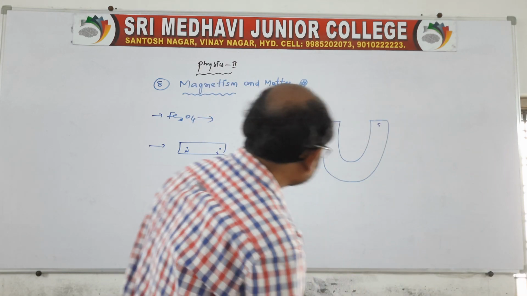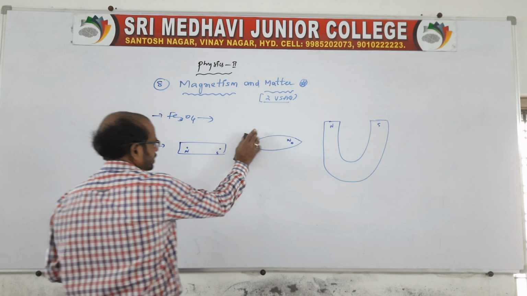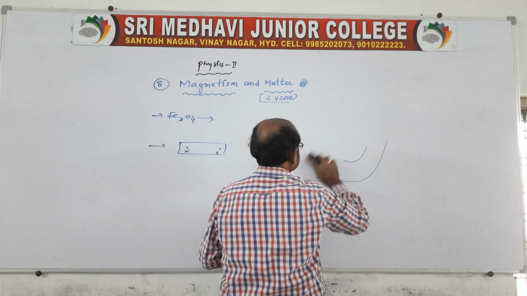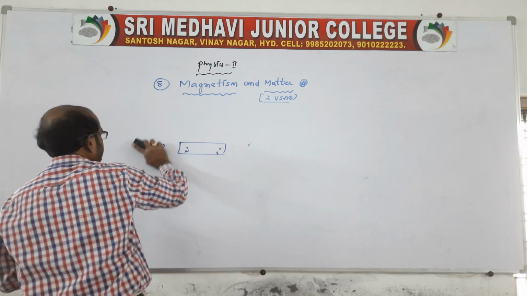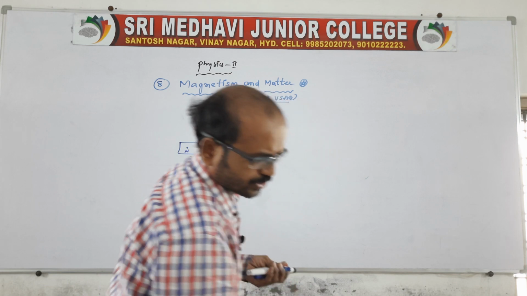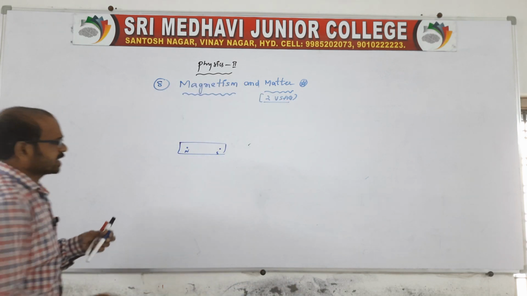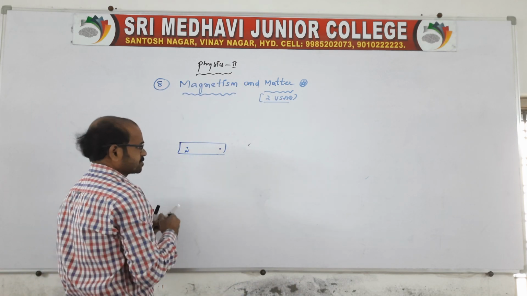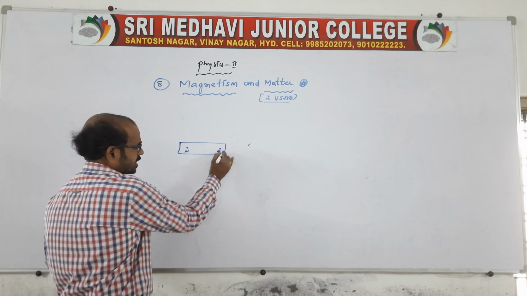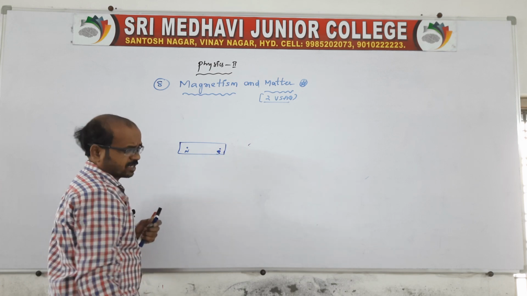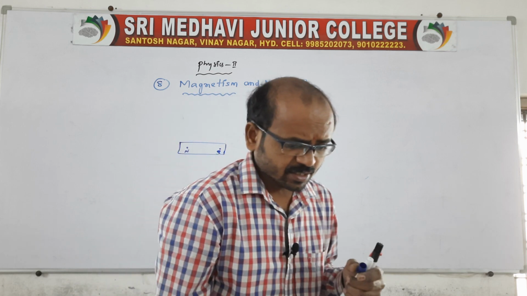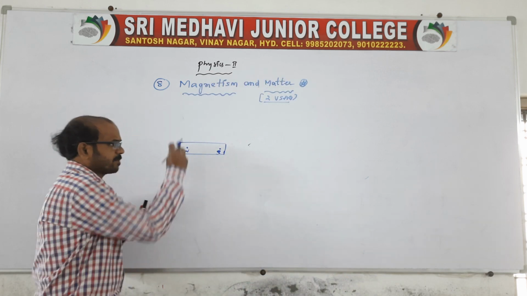Take one bar magnet. Let us go for the first one, the bar magnet, because the chapter is mostly related to the bar magnet. Take a bar magnet and take iron filings or magnetic substances. Here the magnetic iron particles or iron filings are placed on the magnet.